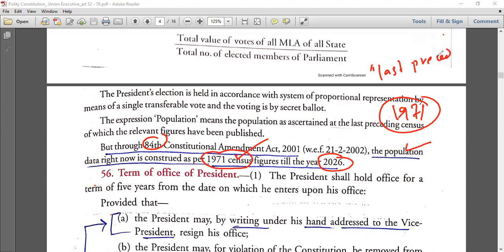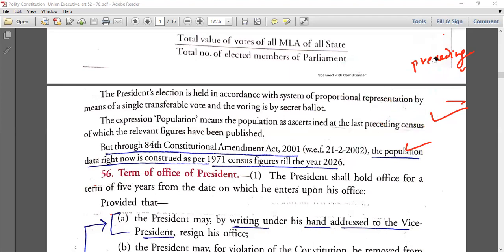You have to be very careful in what is written in the paper. Last preceding census is mentioned in the constitution. The 1971 census is not mentioned in the constitution. Now the government has made an amendment and added this 1971 census in 2001. So from 2001, they have amended the constitution and added this. But initially, it was only the last preceding census. Okay? Okay. Next. Now, very important terms of office of president.